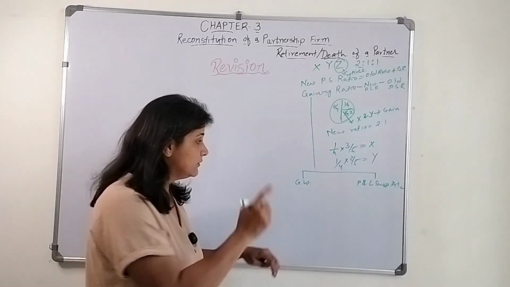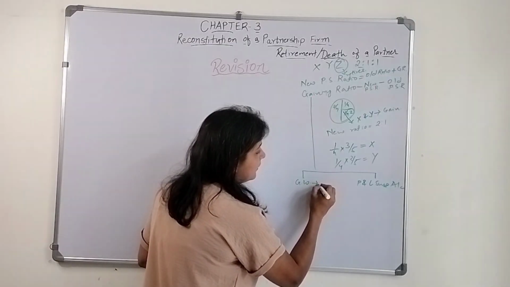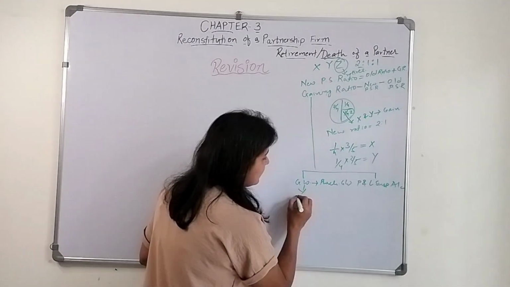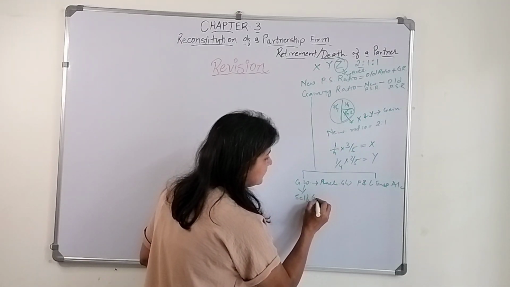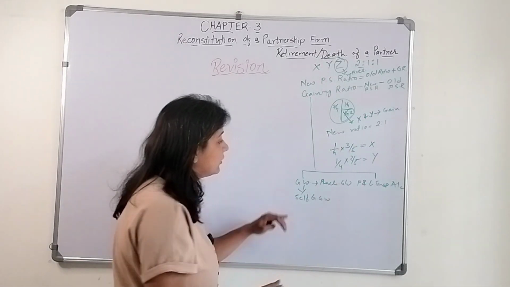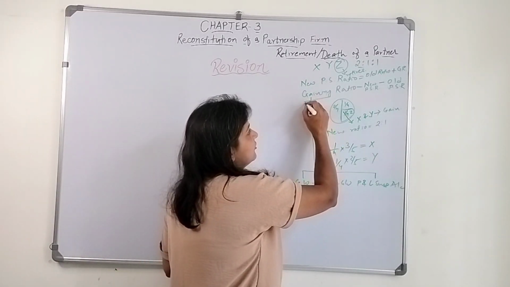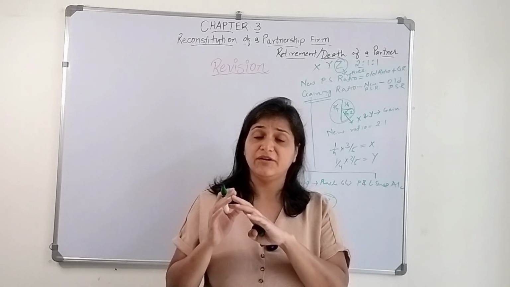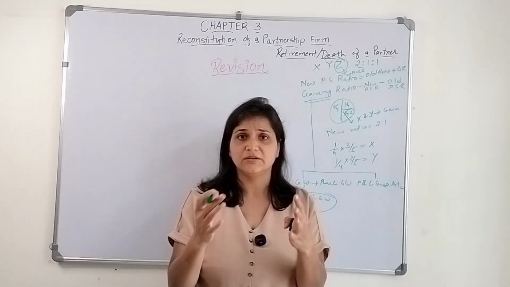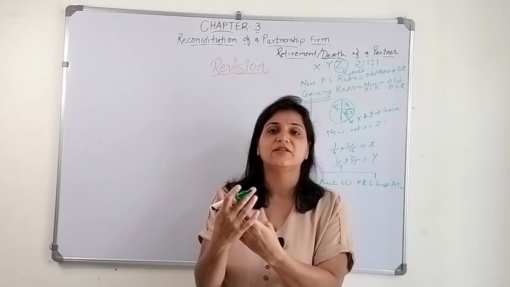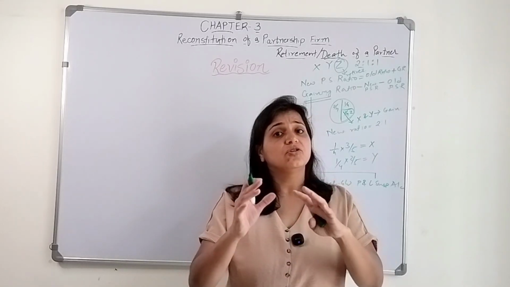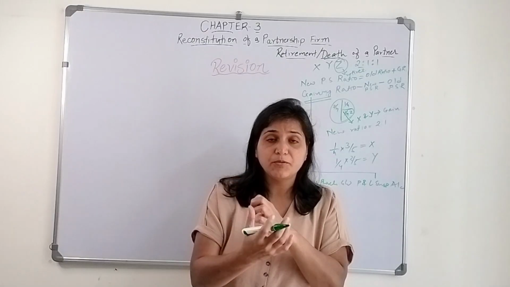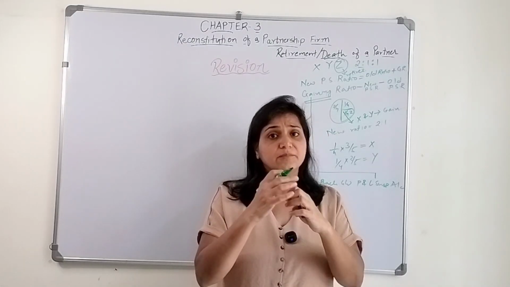Now, which goodwill did we study? There is purchased goodwill, and the other is self generated goodwill. These are two types of goodwill. So this gaining ratio will be required for the self generated goodwill. Goodwill means the reputation or the name that the firm has earned over the years. So till the time the partner retires, that reputation, the profit the firm is earning, belongs.